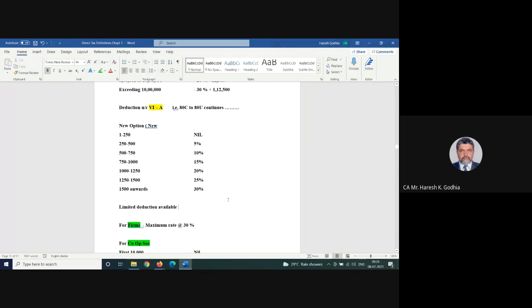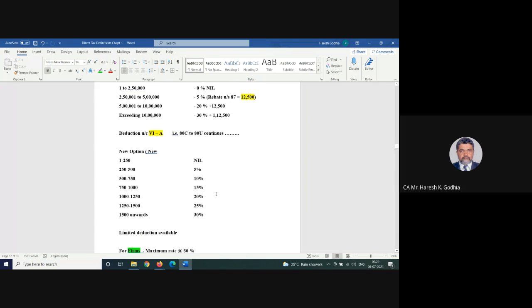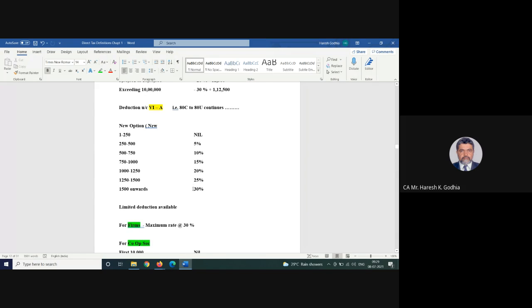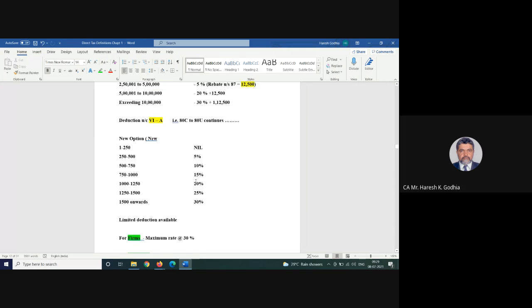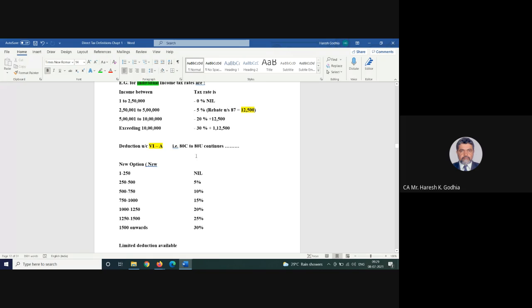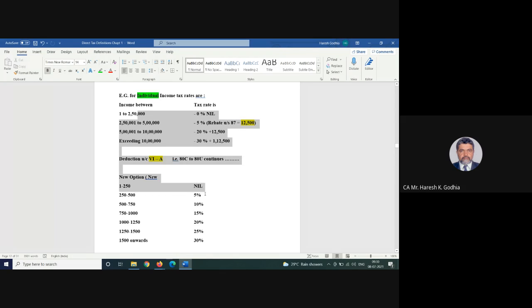So you decide whether you want to be taxed in the old or the new. Don't see only this year, you have to estimate what your income will be in the subsequent years. Suppose somebody is on the verge of retirement and has a huge income this year, but next year onwards his income will not come that way. So he has to understand properly and then decide whether to go into the new or forget the new and continue with the old.